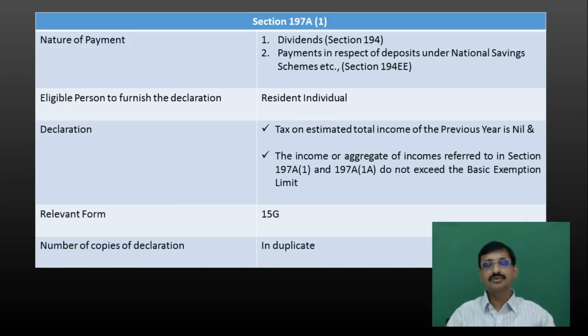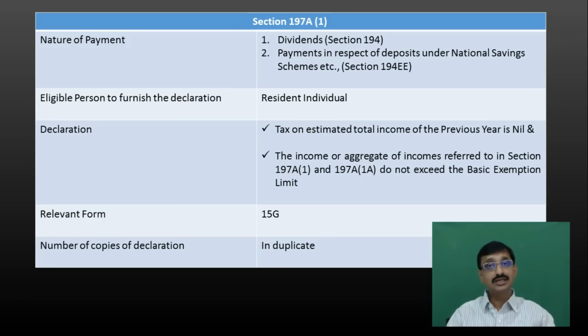or Section 194EE. Now what are the payments which are specified in Section 194? Section 194 deals with dividends, means a payer is paying dividend. Or Section 194EE. What does this section state? Now this section is with regard to payment in respect of deposits under national savings schemes, etc. So the payer is paying any of these two types of payments to a payee.